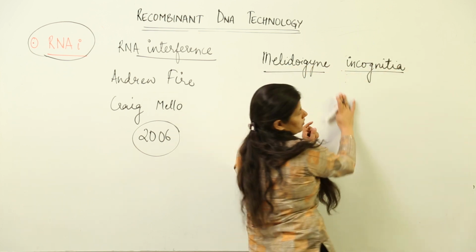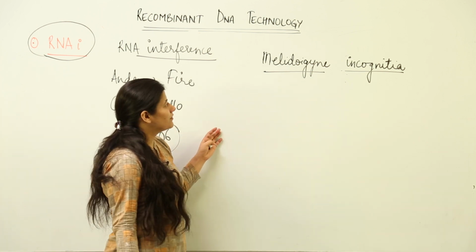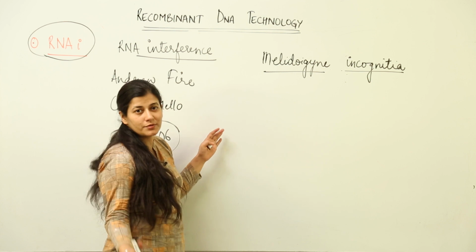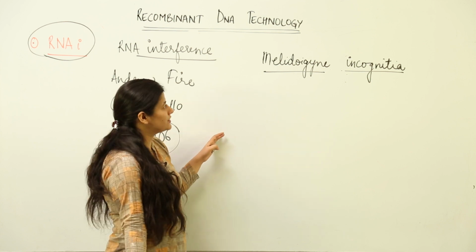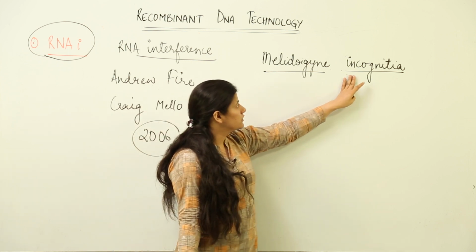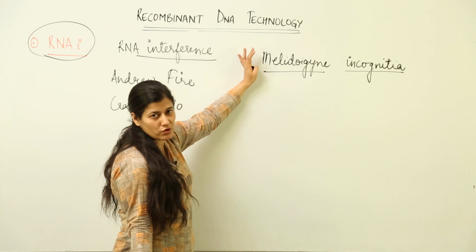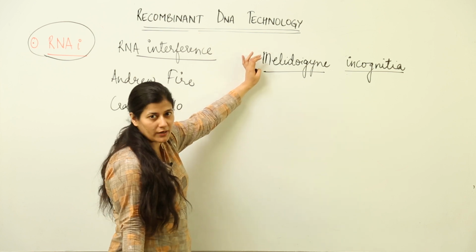Now you know tobacco has pretty economic importance because it is responsible for making cigarettes, though that causes a lot of cases of lung cancer. But this particular nematode was infecting the roots of the tobacco plant.